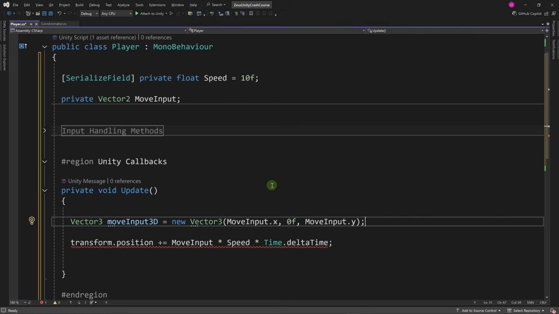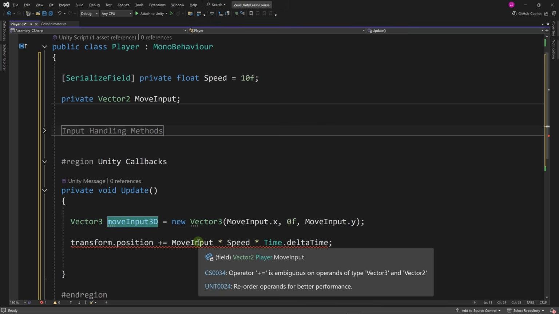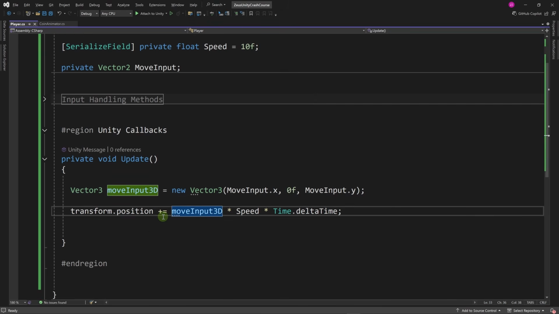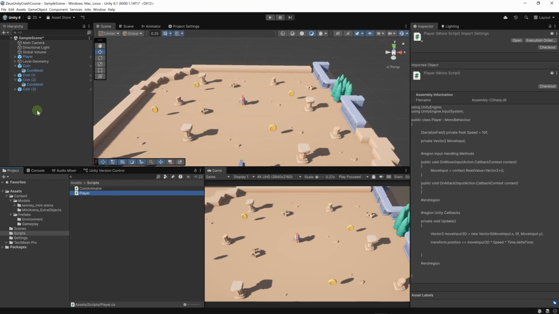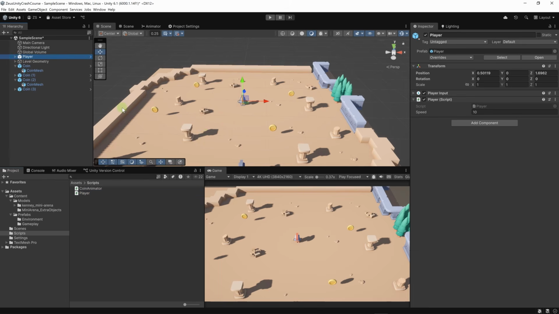Remember that the x and z axes are what makes the horizontal plane. We don't want to move up and down. That's why we'll keep move input on the y-axis to 0. Now we're going to use our move input 3D here, and this should increment our position every frame. Now let's go back to Unity and test this. Let's click on our player. Here we have our speed float. It's set to 10, but we'll see if this is enough.